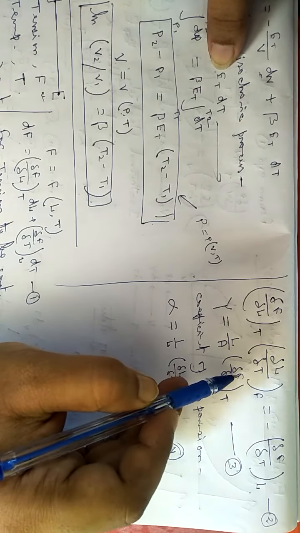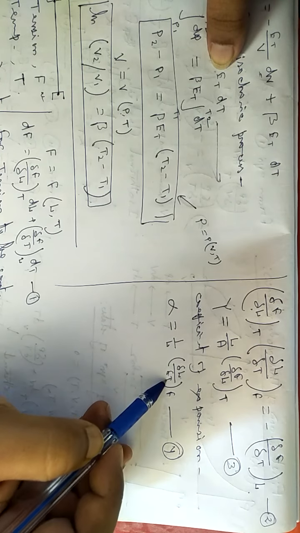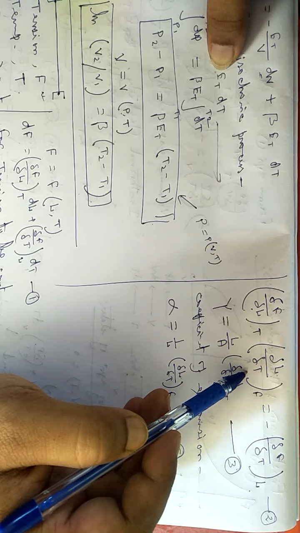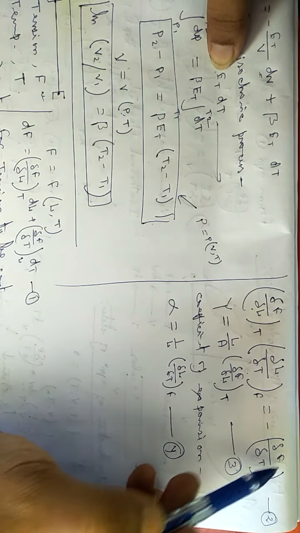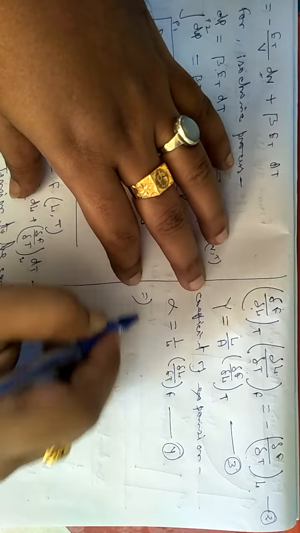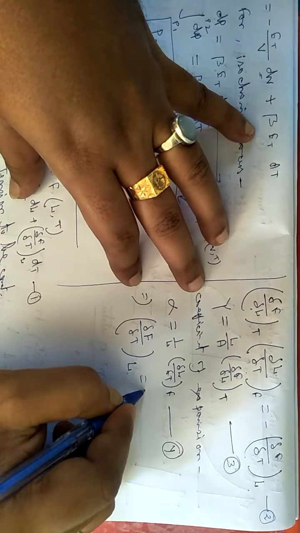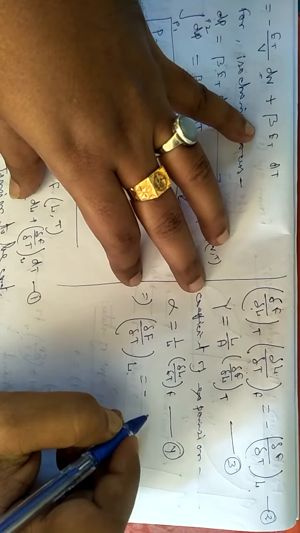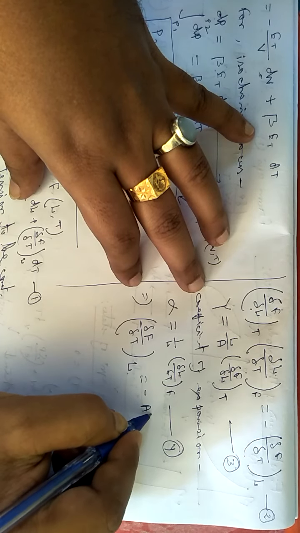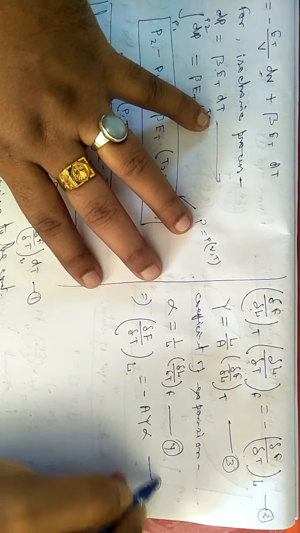I can put the value of this del F del L here, and the value of del L del T here, and I will get the value of del F del T. So the value of del F del T at constant L will be, the minus sign goes to the left hand side, equal to minus A Y alpha. Equation number 5.